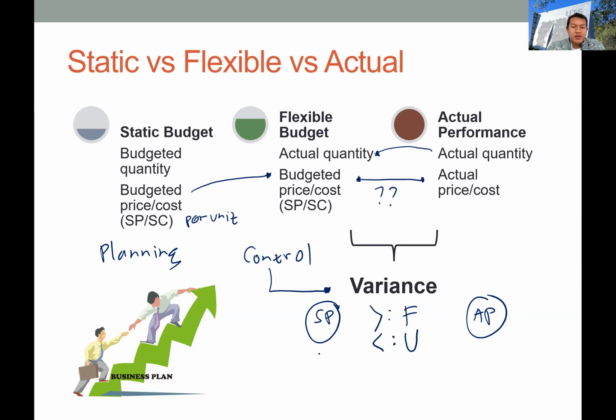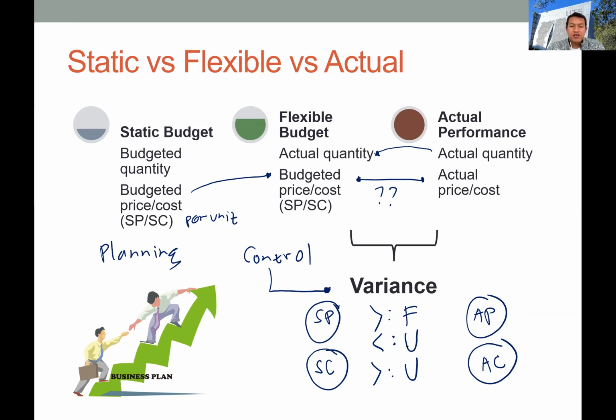And then from the cost perspective, we have the standard cost and the actual cost. If the standard cost is higher than the actual cost, it means the company consumed fewer resources or paid less cash to the suppliers, so we will have a favorable variance.